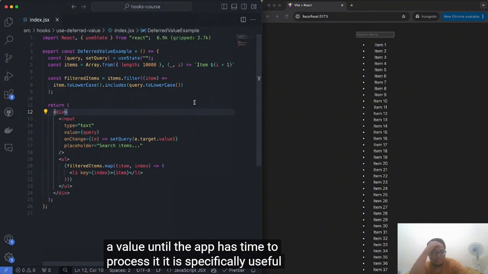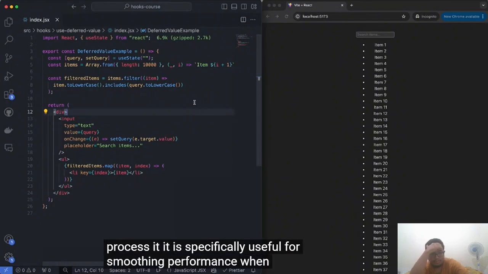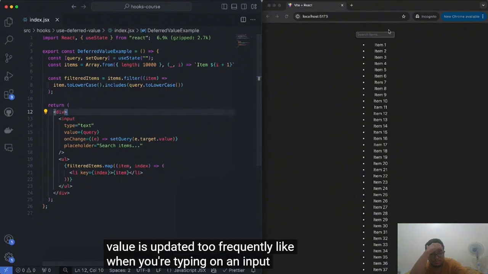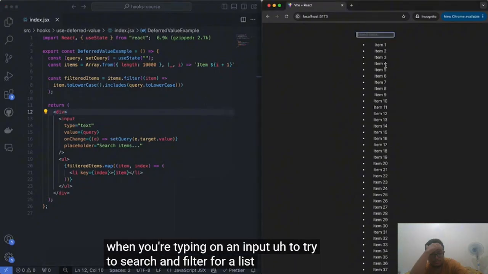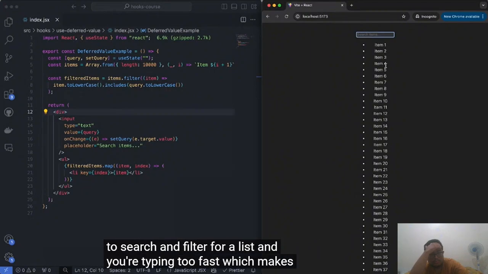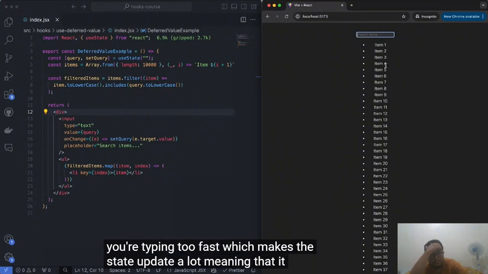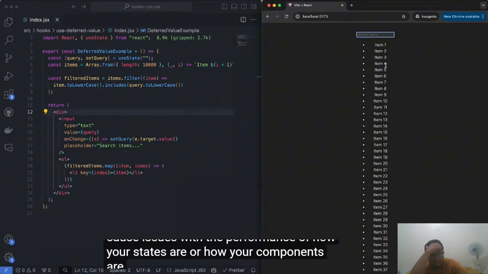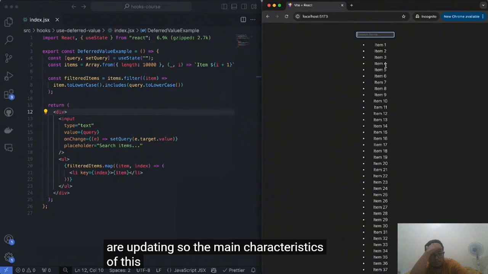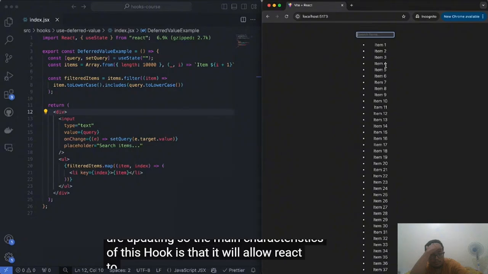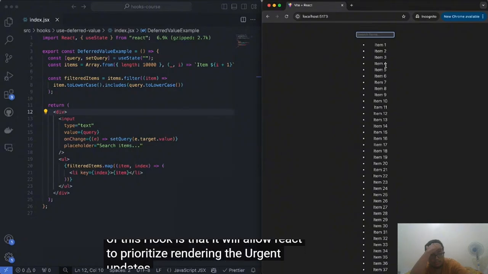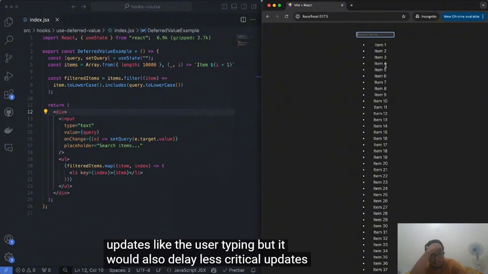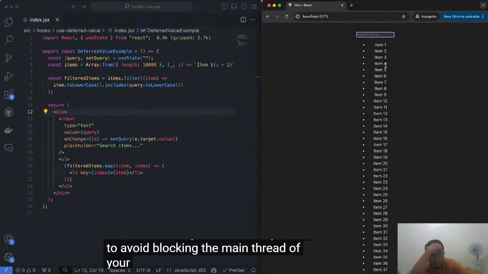It is specifically useful for smoothing performance when the current value is updated too frequently, like when you're typing in an input to search and filter for a list, and you're typing too fast, which makes the state update a lot, meaning that it might cause issues with the performance of how your components are updating. So the main characteristic of this hook is that it will allow React to prioritize rendering the urgent updates, like the user typing, but it would also delay less critical updates to avoid blocking the main thread of your application.